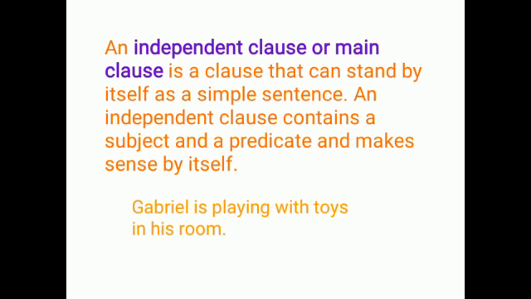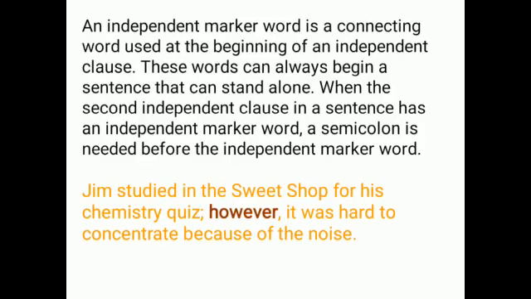So now we can see what is an independent clause. An independent clause is a clause that can stand by itself as a simple sentence. An independent clause contains a subject and a predicate and makes sense by itself. For example, Gabriel is playing with toys in his room. So we can connect independent clauses by some keywords at the beginning of the independent clause.